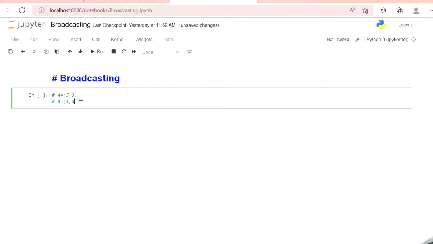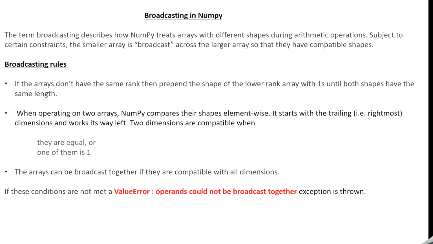Both are two-dimensional arrays. So the first rule of broadcasting is that to the lower dimensional array, we have to prepend ones so that the two arrays become of the same dimension. So 5 comma 3 is a two-dimensional array. 1 comma 3 also is a two-dimensional array. So this is the first rule. If the arrays don't have the same rank, then prepend the shape of the lower rank with ones until both shapes have the same length.